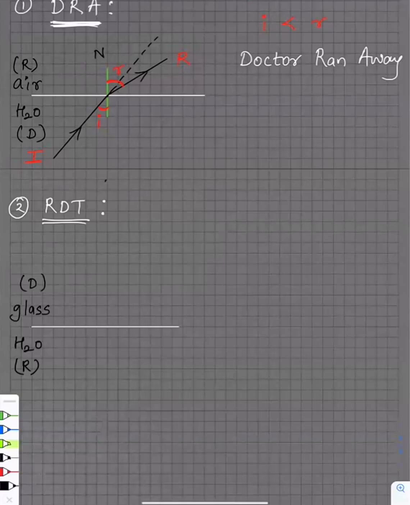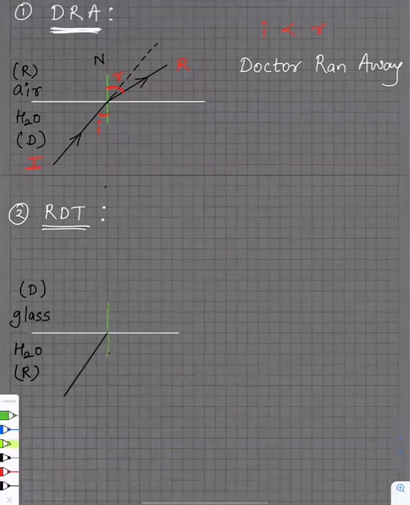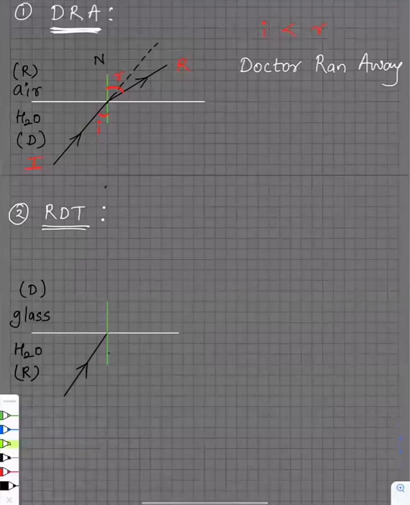Now, again, we'll consider the same. There is a light ray which is going from here. Then I'll draw a normal also. So say here is our normal like this, and it is going from where to where? From rarer to denser. So it's supposed to go where? Towards the normal.